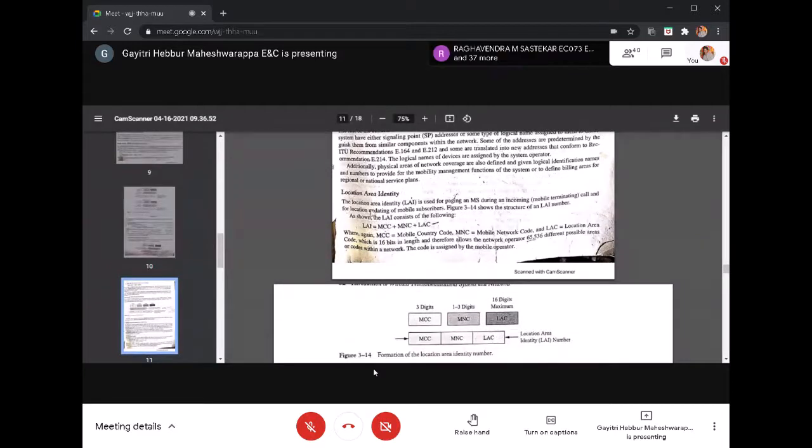Okay, next is the location area identity. We have seen in the software view of the cellular network that we have an LAI number. The LAI number refers to the base station control. It consists of the mobile country code, the mobile network code, plus the location area code. The network code will be the same, that is provided by the service provider, and the location area code refers to the base station control. That is called LAI. The location area identity is used for paging an MS during an incoming call and for location updating of the mobile subscribers. That is the main function of the LAI number.